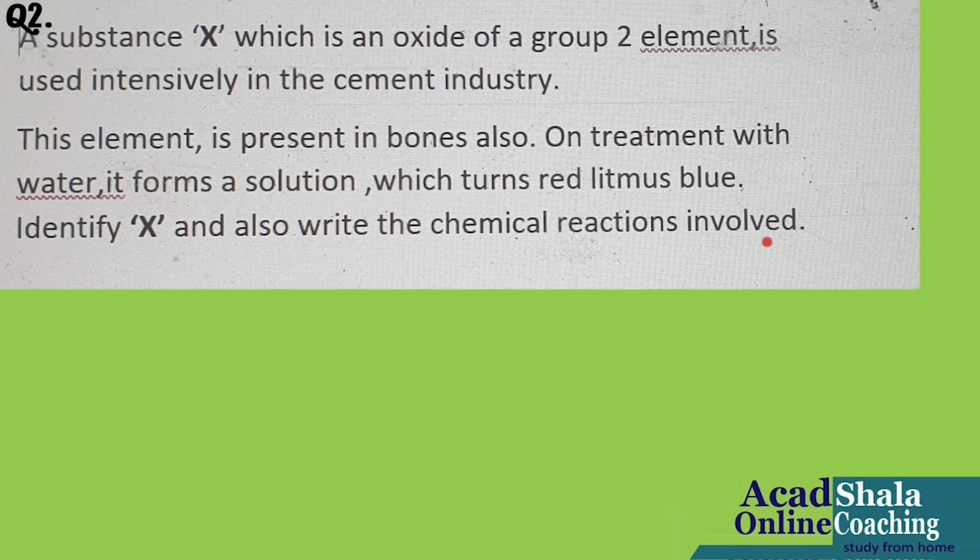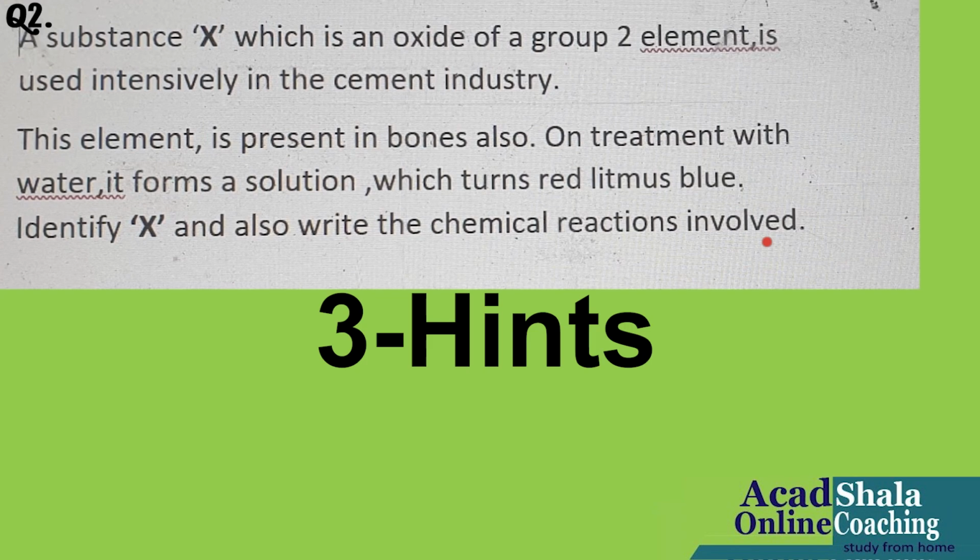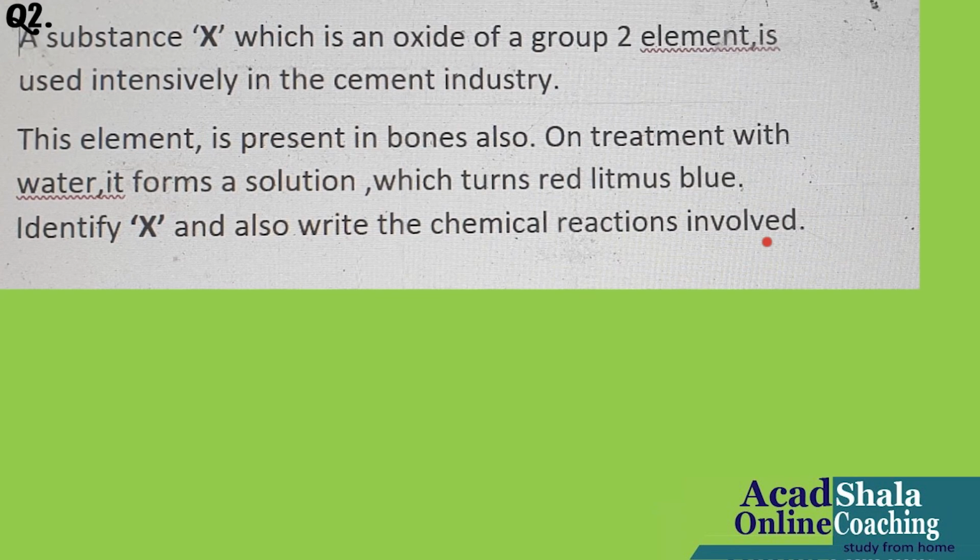That means the examiner has complicated the language of the question to confuse the student. But if the student knows the basics about this reaction, which he or she has studied thoroughly, the child will not get confused at any cost. So what are they telling in the question? They have given 3 hints in the question. That means the hidden hints given in the question. The answer is hidden in the question.